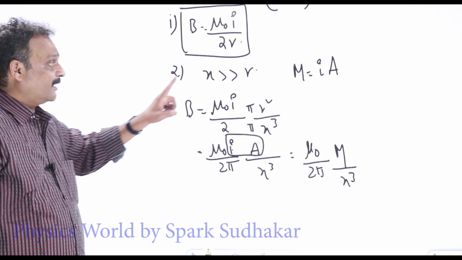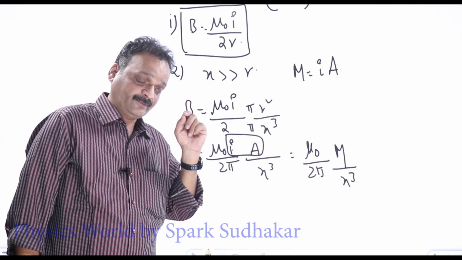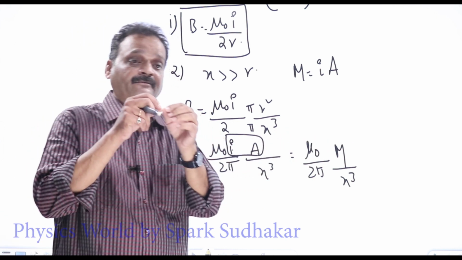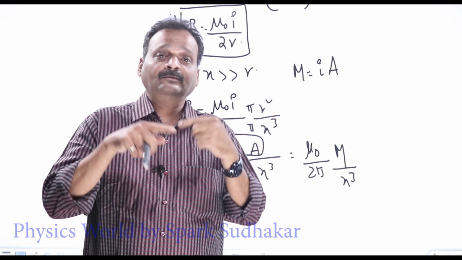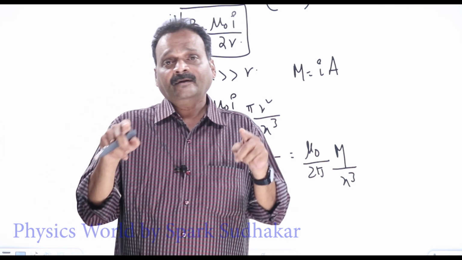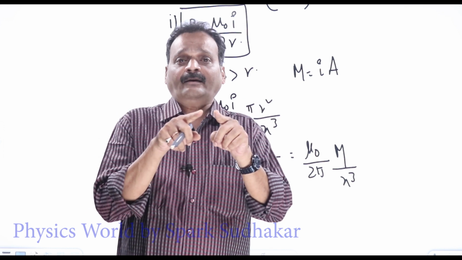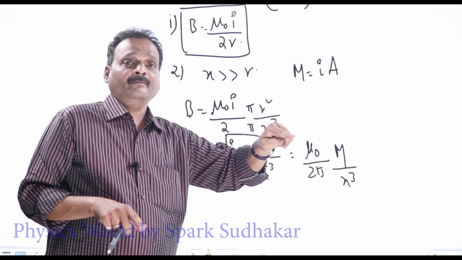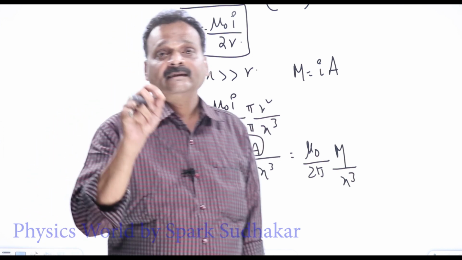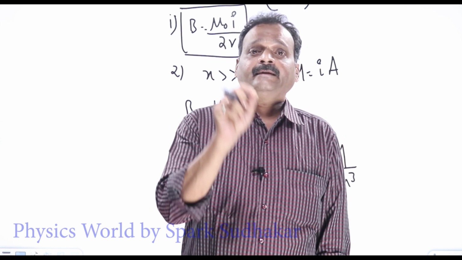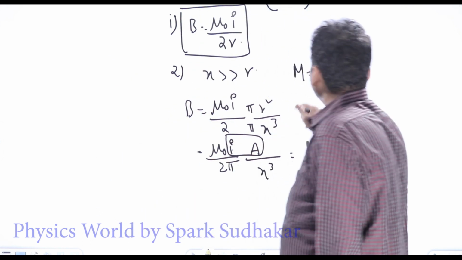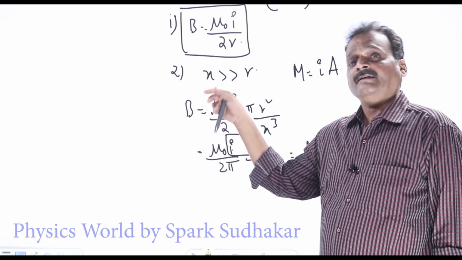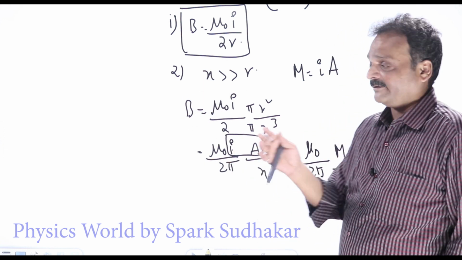Now, this formula I have derived in general, specifically for a circle, where pi r square is the area of a circle. But irrespective of the shape of the loop, let it be a circular loop, a square loop or a rectangular loop, any wire loop can be expected to behave like a dipole and will have some dipole moment. What is the dipole moment? The current in the loop multiplied by its area will give you the dipole moment of that current loop. Though we have derived this specifically for a circle, it is in general true for any shape.